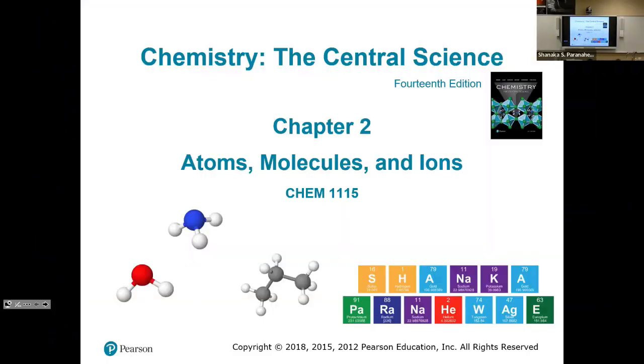Okay, so in chapter 2, basically we are going to understand what is atom and what are the molecules. And also we are going to talk about ions and names of these things. So we are going to name molecules and also talk about different types of molecules. So first we are going to talk about the word atom.